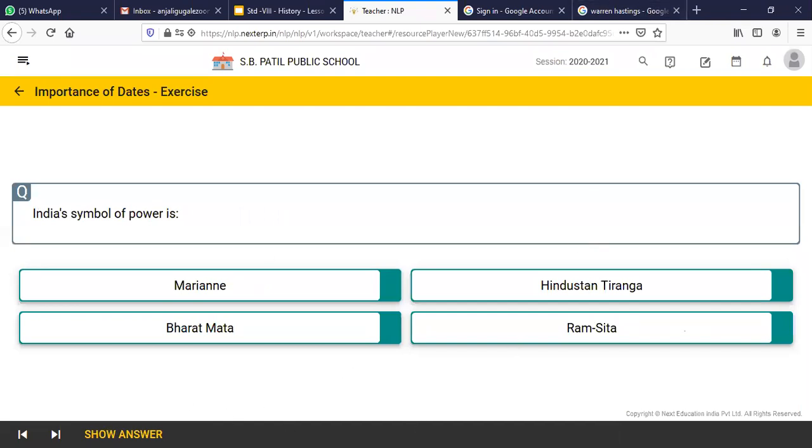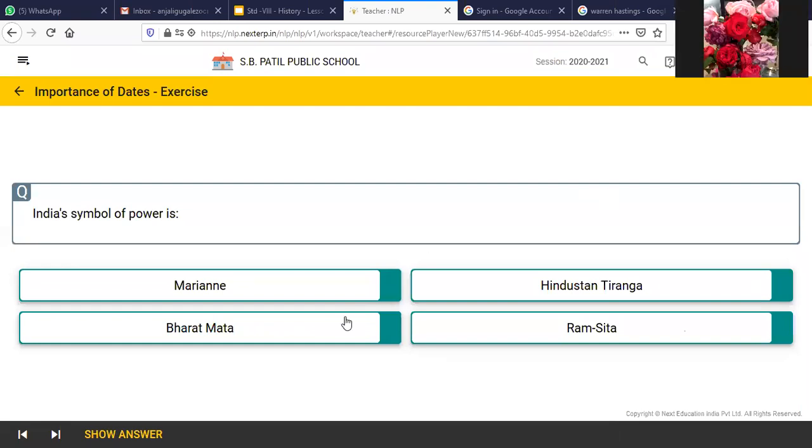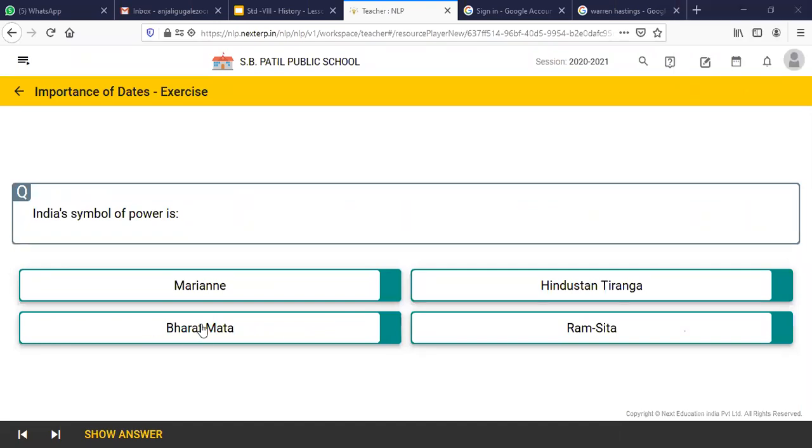Please raise your hands and I'll ask you. Now, Amey, you can answer the question. Yes, Amey? Ma'am, Hindustan Tiranga. Wrong. It's not Hindustan Tiranga. Bharat Mata. It is Bharat Mata. Very true. India's symbol of power, if you talk about the 18th century, it was Bharat Mata.